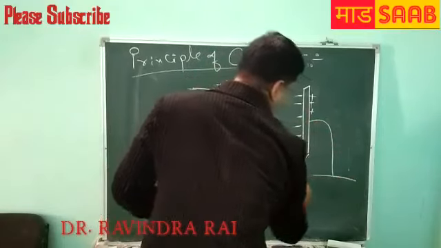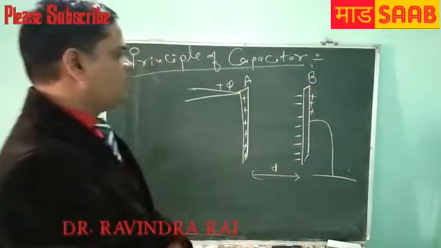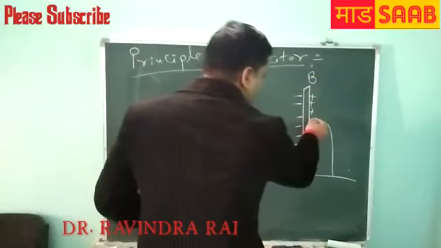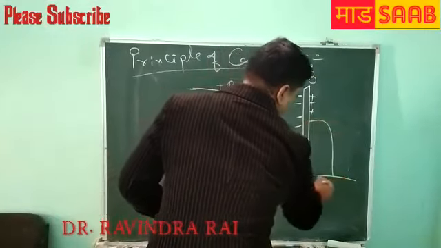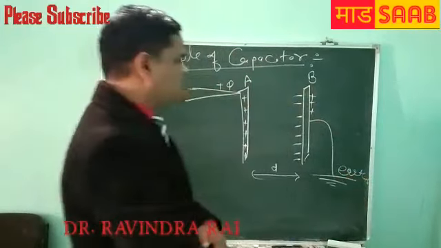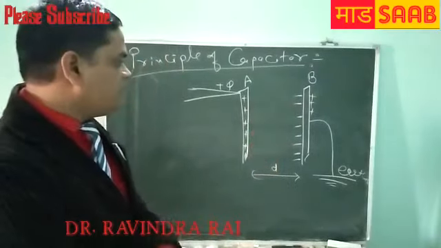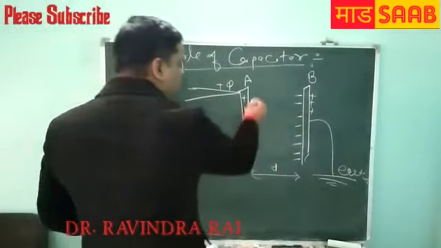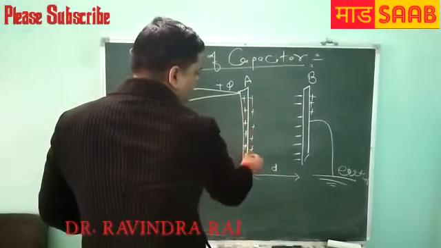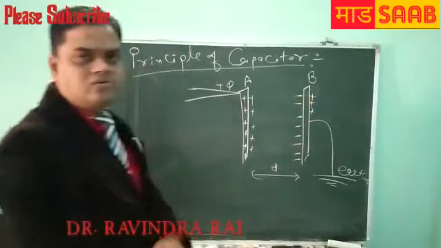This is the second plate, plate A and plate B. Plate B outside, if the wire is earthed, only the negative charge remains. Then by polarization, the positive charge inside is balanced by negative charge.